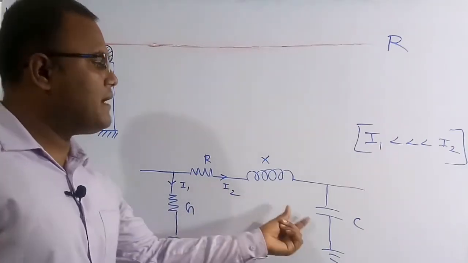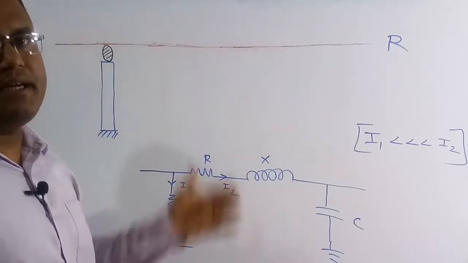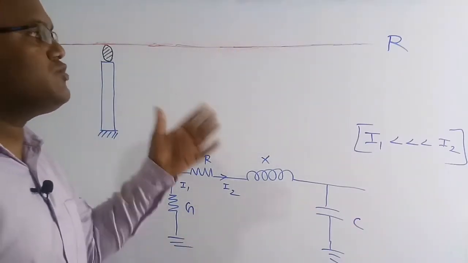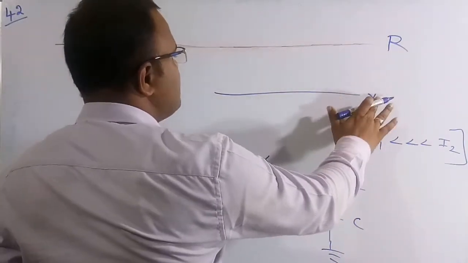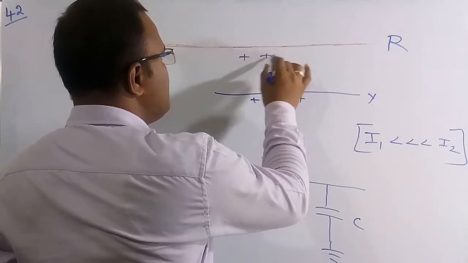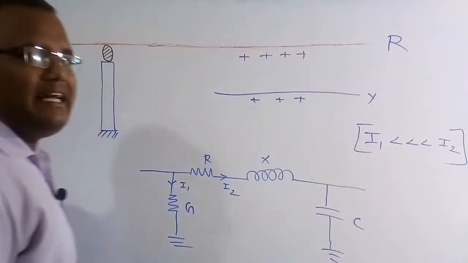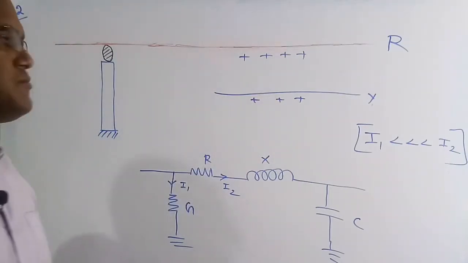Now capacitance is because of, suppose there is more than one line: R line, Y line and B line. So R, Y, B. These two lines are R and Y. This is going to have a charge and this is also going to have some charge. Whenever you keep any two charges near each other with a dielectric medium between them, we say there is a capacitance between them.